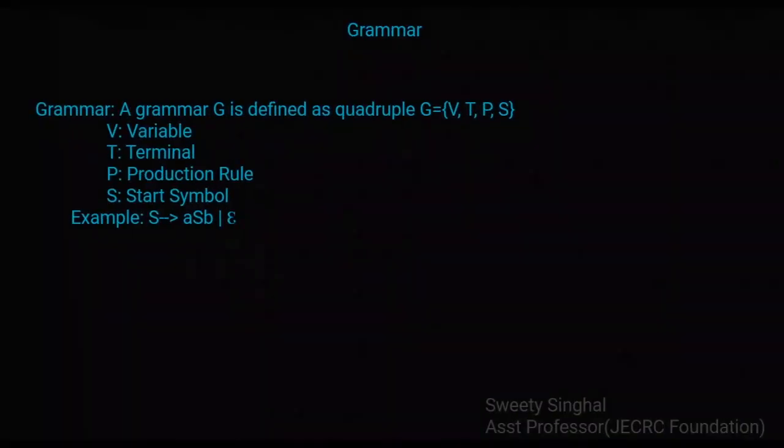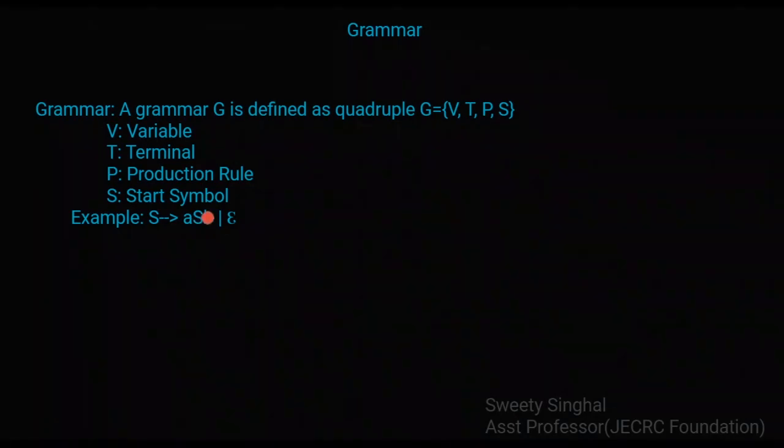Now our next pillar is grammar. The third pillar of theory of computation is grammar. A grammar is defined as a quadruple G. Here V denotes variable, T denotes terminal, P denotes production rules, and S is for start symbol.